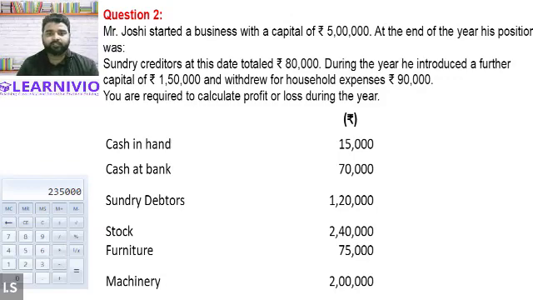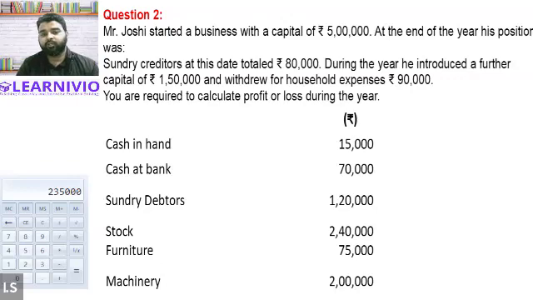Okay, got it till this point? Any doubt? Anyone? Question is clear to everyone? Clear. We have been provided with the opening capital. We have information regarding the drawings. We have the information regarding the further amount invested in the business, sundry creditors, and other information.